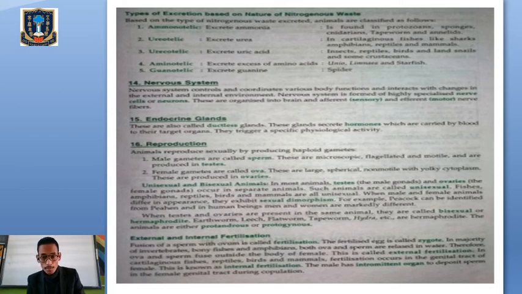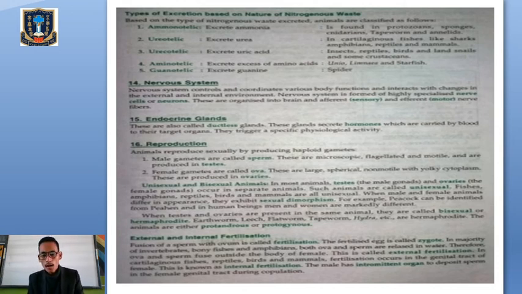Mainly in internal fertilization, it occurs in the genital tract of the female body. Here the male will deposit the sperm in the female genital tract during copulation or sexual intercourse. Since fertilization occurs inside the body of the female, it is called internal fertilization.